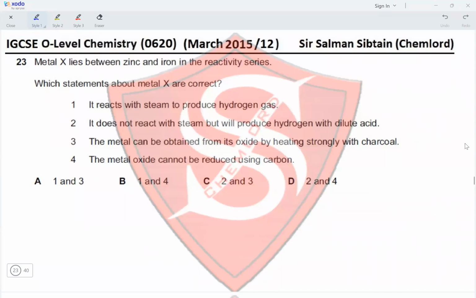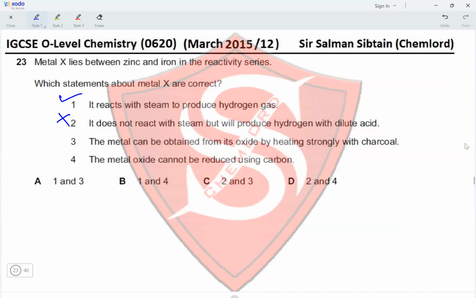Question 23. Metal X lies between zinc and iron in the reactivity series. Which statements about metal X are correct? It reacts with steam to produce hydrogen gas. So it is more reactive than hydrogen, so it will react with steam to produce hydrogen gas. This is correct. It does not react with steam, but will produce hydrogen with dilute acid. No, it will react with steam as well.